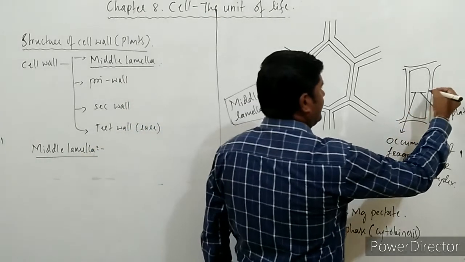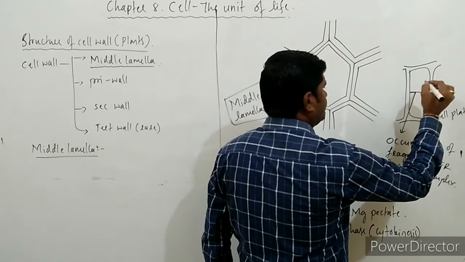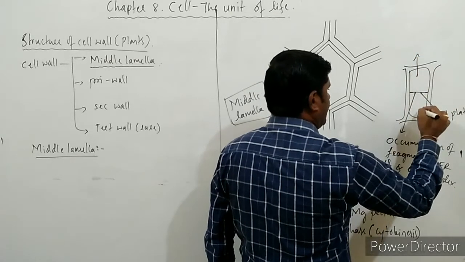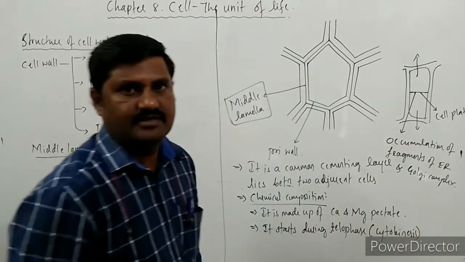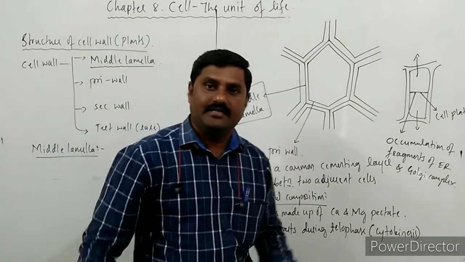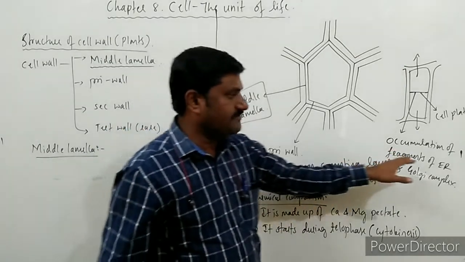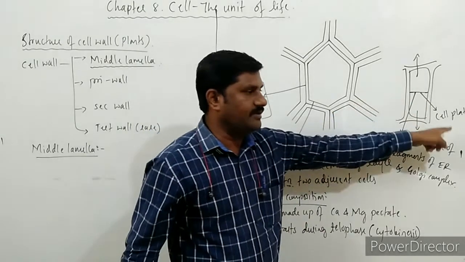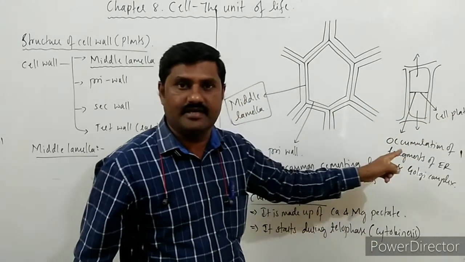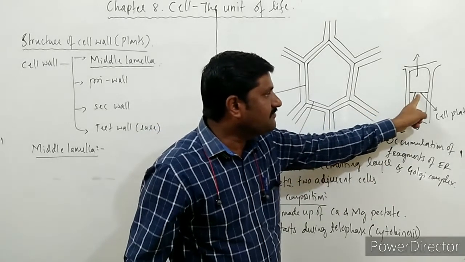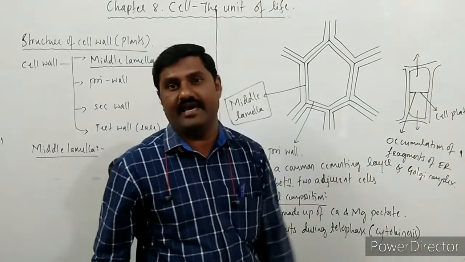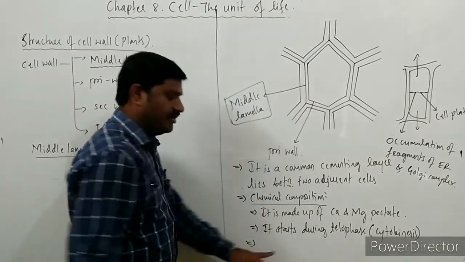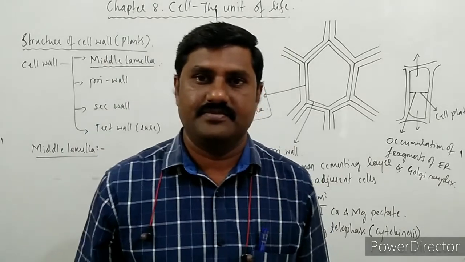When this cell plate completely reaches the end, at that moment this becomes an independent cell. So now I hope it is clear that due to the accumulation of the fragments of endoplasmic reticulum as well as Golgi complex, forming the cell plate during cytokinesis, this middle lamella is formed. This becomes the middle lamella. This is the fact you should know, and the point to be noted here.